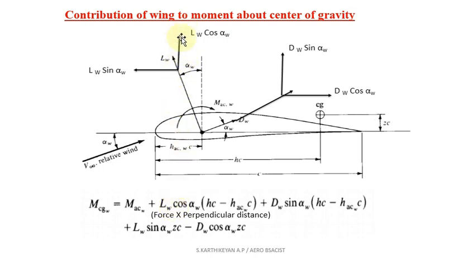So, horizontal forces and vertical forces. Here alpha W will be the angle. So for this case, my force term will be LW cos alpha W, because the angle is related to the vertical axis, so automatically the cos term will come here. Similarly, this one is LW sin alpha W. This is the vertical force and the horizontal force related to lift. Here is the vertical force and horizontal force related to drag. In this case, the drag angle alpha W is related to the horizontal axis. That is why we get DW cos alpha in the horizontal direction and DW sin alpha in the vertical direction.